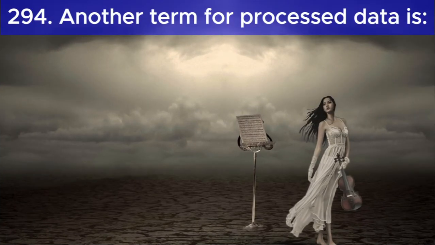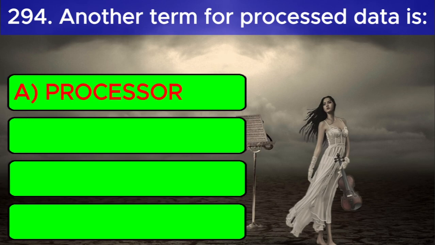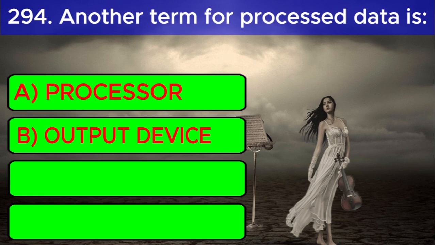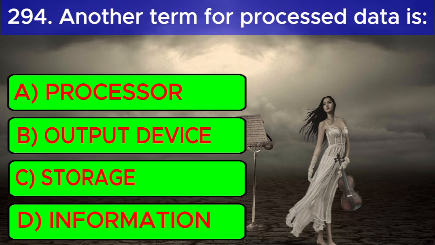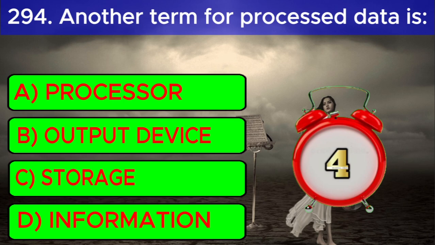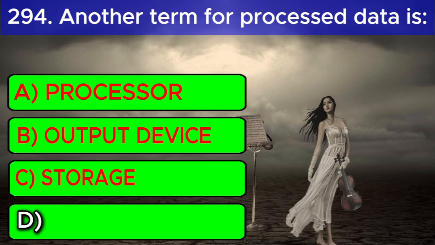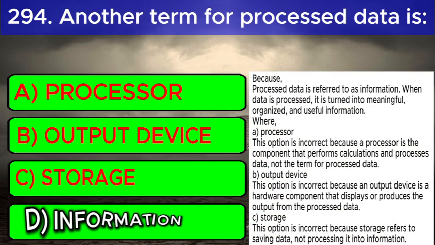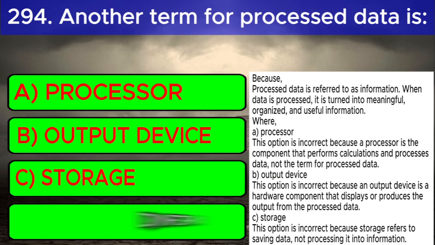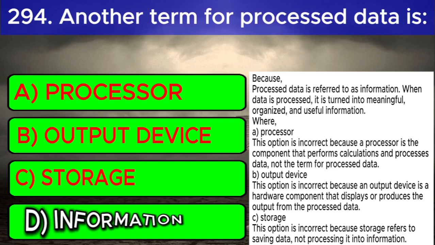Question number 5. Another term for processed data is: A. Processor, B. Output device, C. Storage, D. Information. And the correct answer is D. Information. Because processed data is referred to as information. When data is processed, it is turned into meaningful, organized, and useful information.